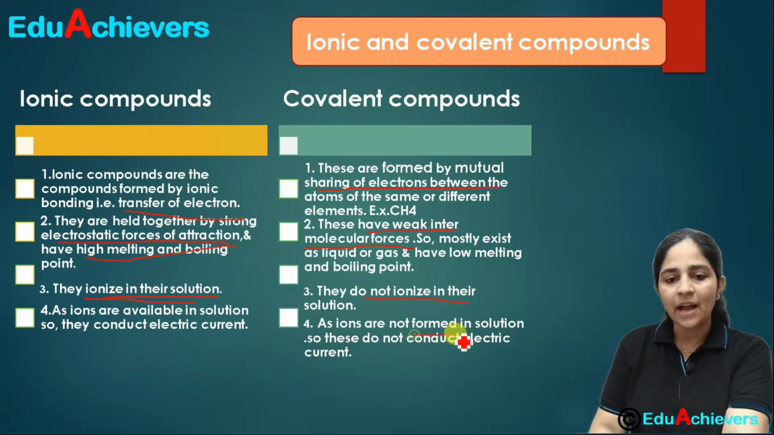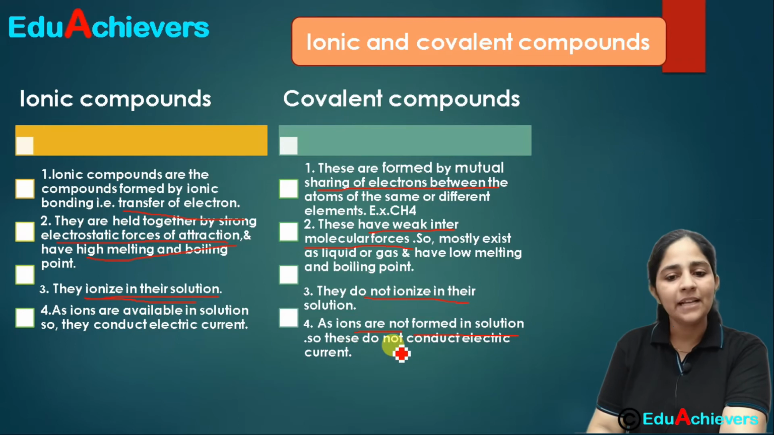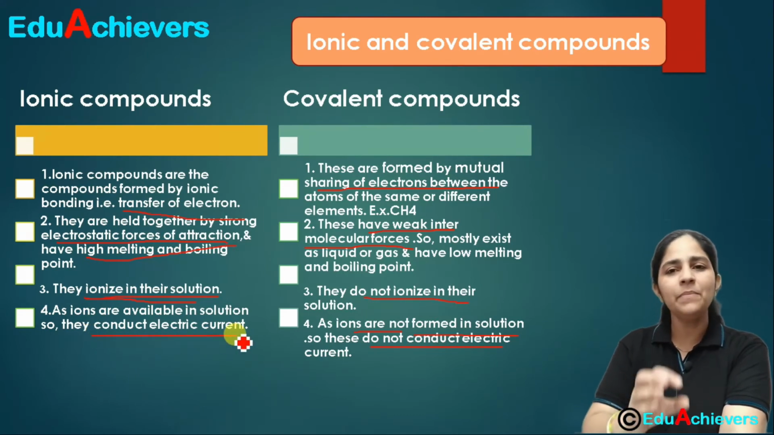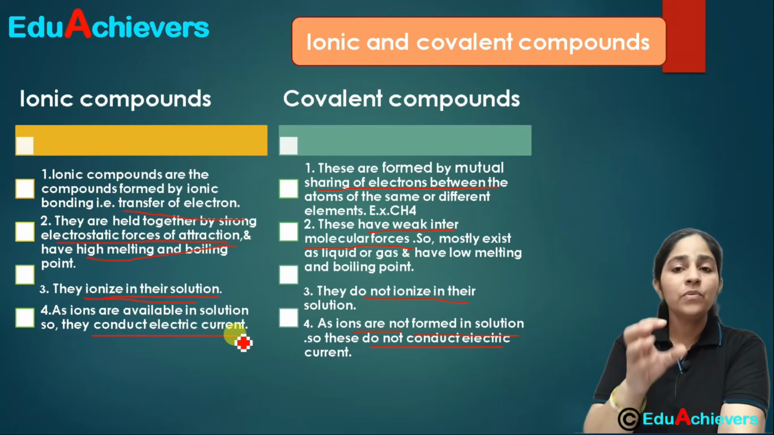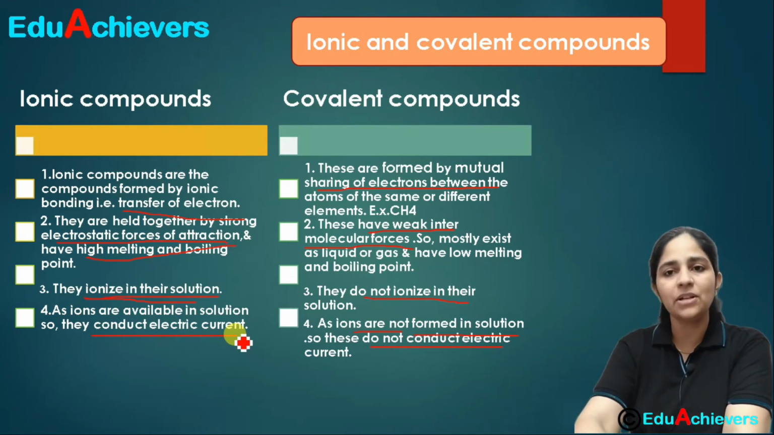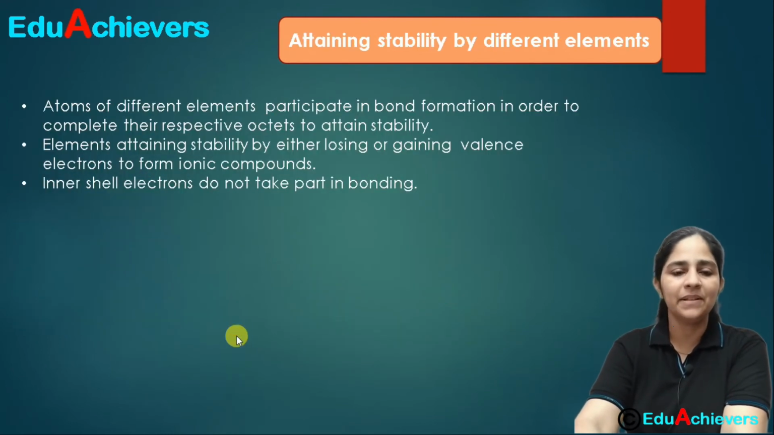Okay, in this case ions are not formed in the solution, and that's why they do not conduct electric current. Here, because ions are formed in the solution, that's why they conduct electric current. So that is a very basic topic, and the differences which you need to understand this chapter better. I have taken only these; there will be further differences which we can study some other time.